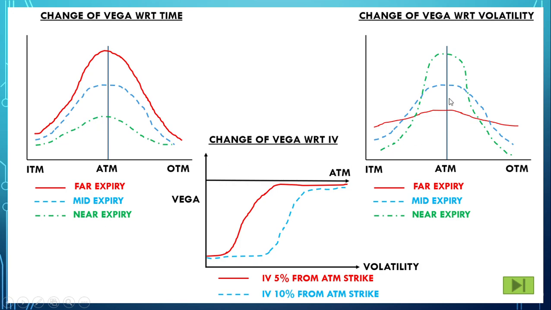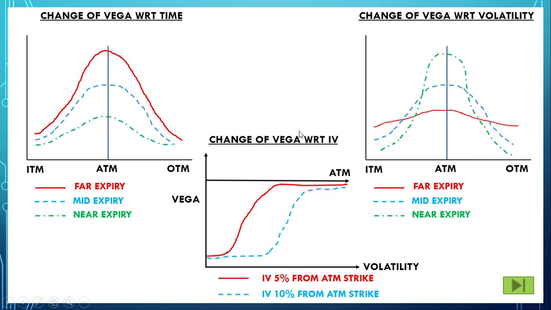Now in this again, with respect to volatility, if the volatility is high near the far expiry, as you can see, this chart is flattish and volatility is lower and it is higher towards the near expiry. So there is a difference between Vega with respect to time and Vega with respect to volatility.